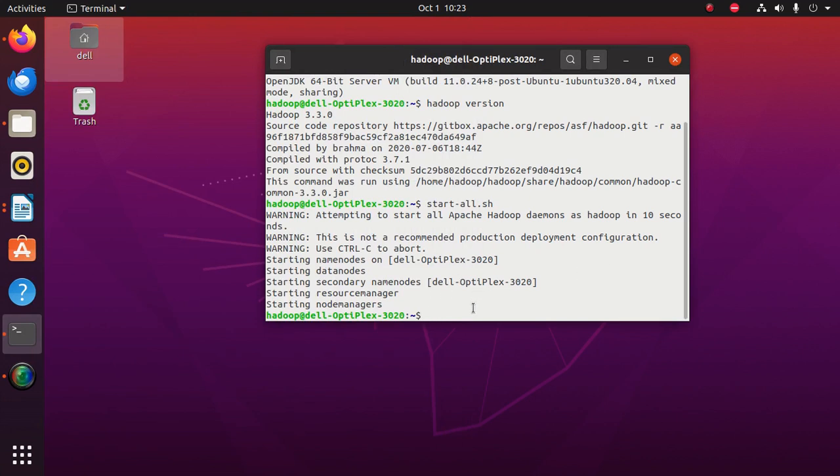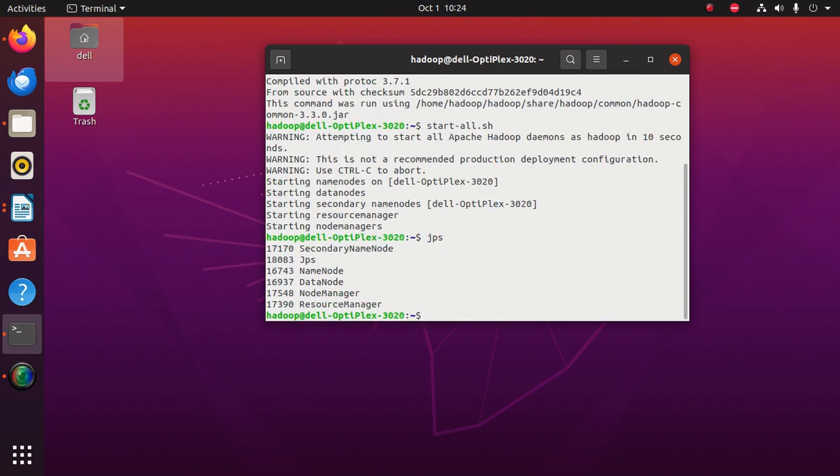So meanwhile, I just went into my file and copied the link for downloading Hive. Now, to ensure that all the Hadoop services are started, type the command jps, press enter. So there are all 6 entries, all the services are up and working properly. There is no issue. So now we can start the download of Hive.